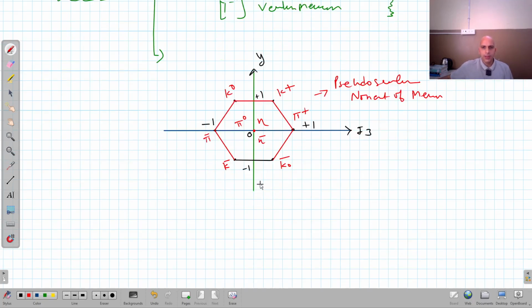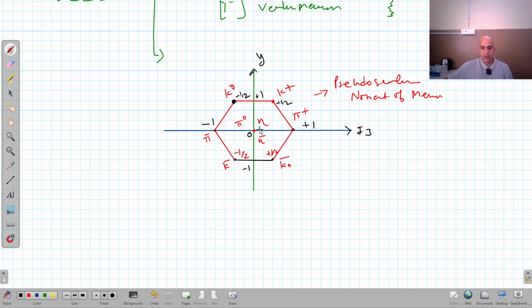I have plotted two properties. This is minus 1, plus 1. Here, I forgot to tell you, it is minus 1 by 2 and plus 1 by 2, right? Similarly, here it is minus 1 by 2 on this axis, and here it is the same thing, minus 1 by 2, plus 1 by 2, right? Here it is plus 1.